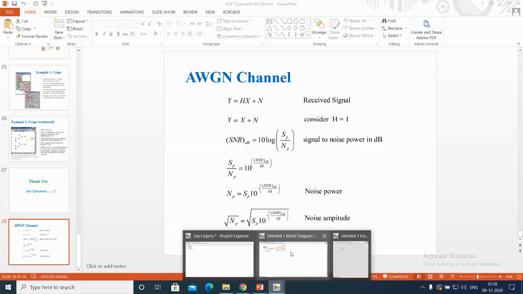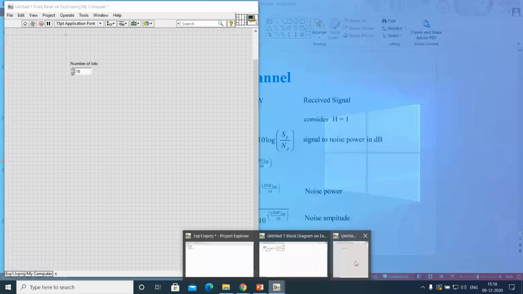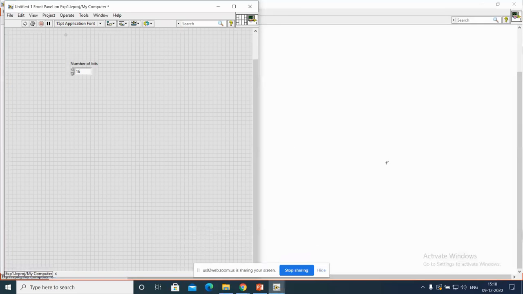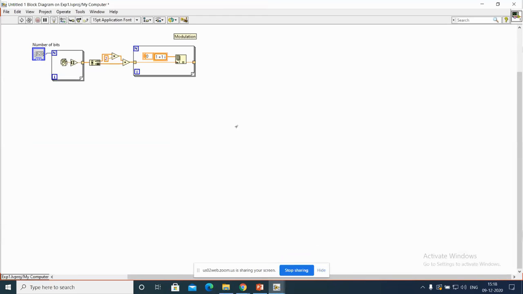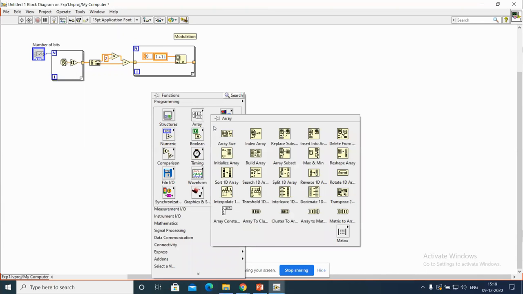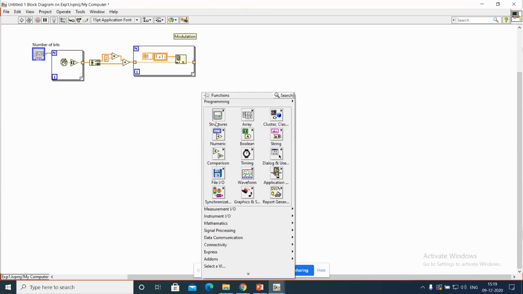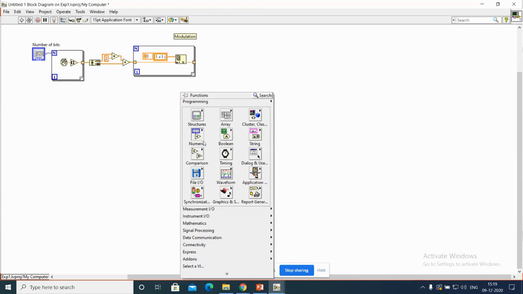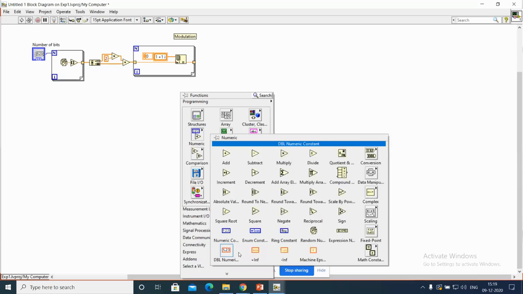Okay. So how to generate the noise power? For noise power, what we need is that we are giving some SNR in dB. SNR in dB means that is a controller. We should use the numeric controller or constant, whatever it may be.